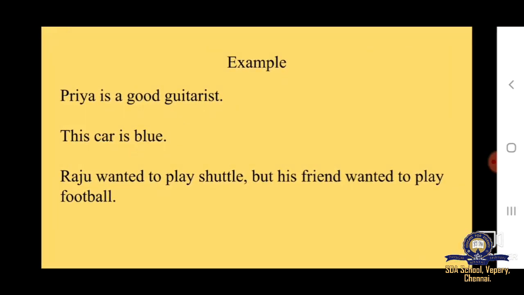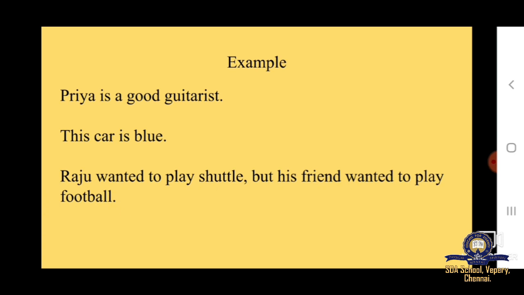Example, Priya is a good guitarist. Here, the sentence is giving facts that Priya is a good guitarist. And what is our subject in the sentence? Yes, Priya is the subject. So, this sentence is a declarative sentence.